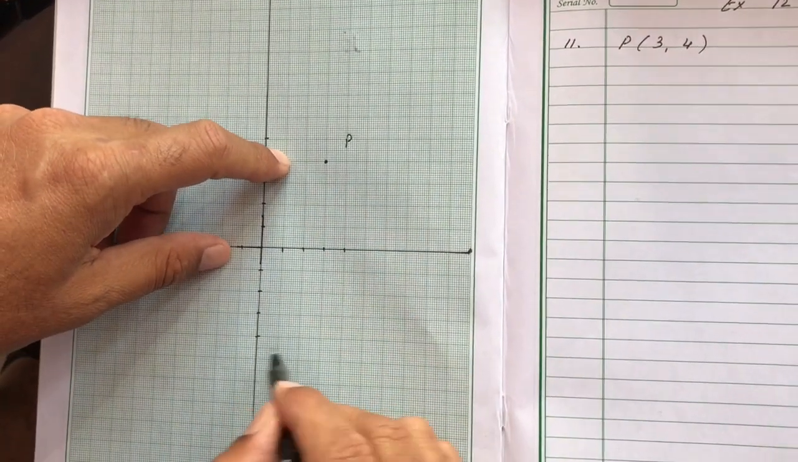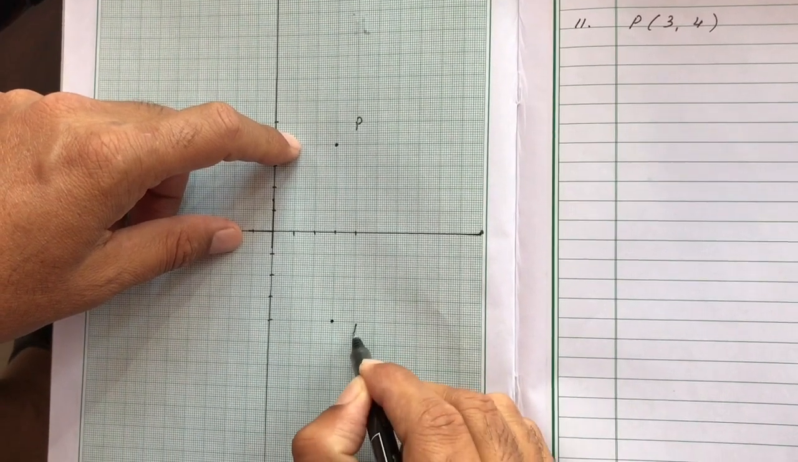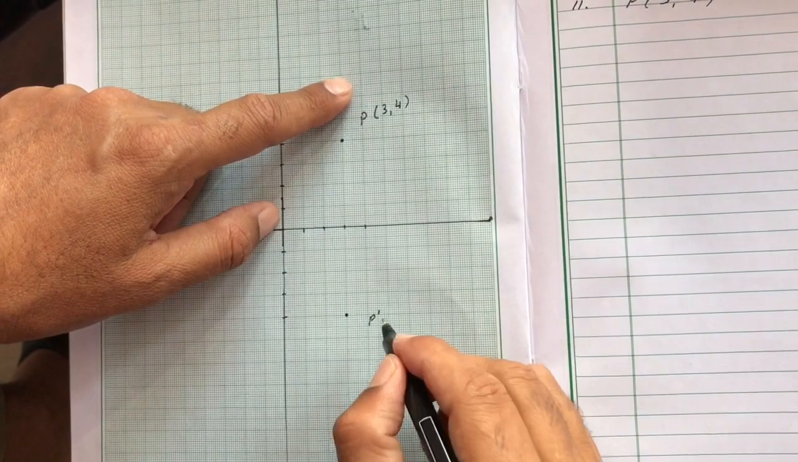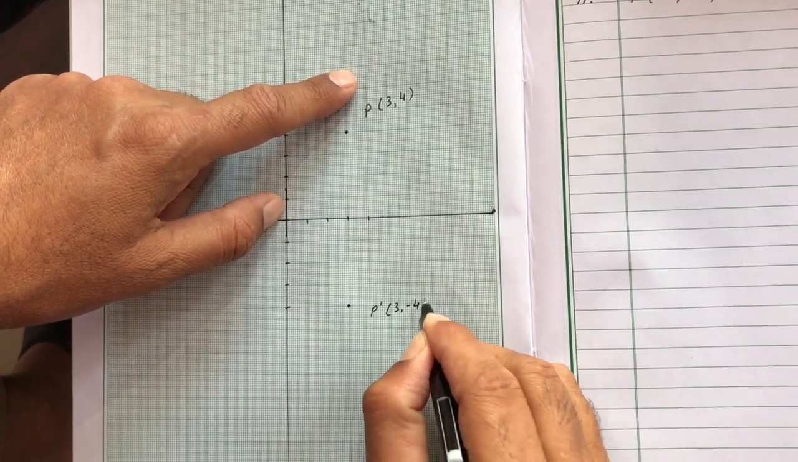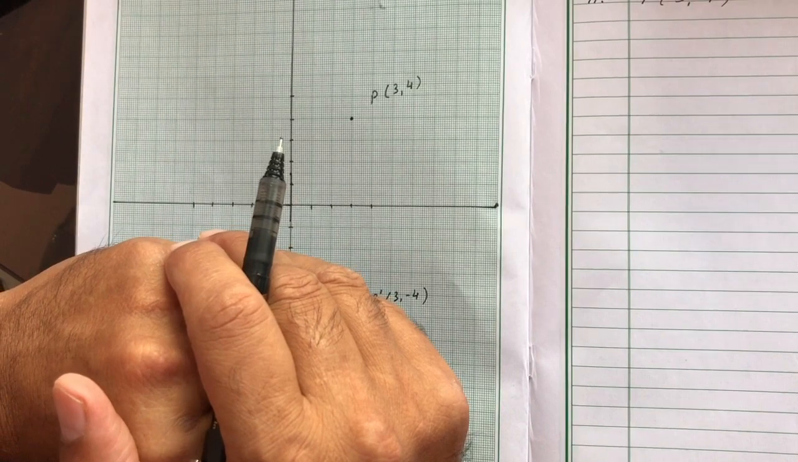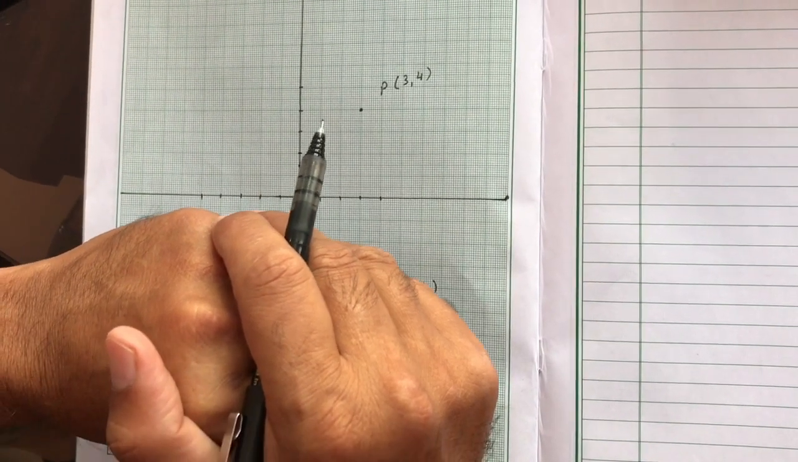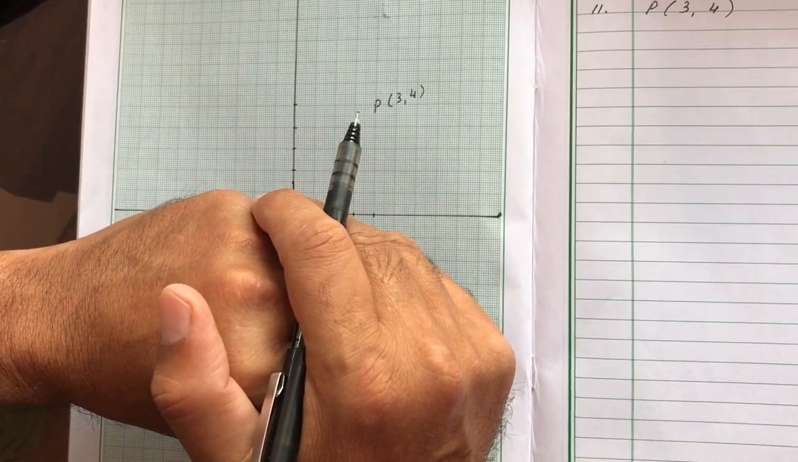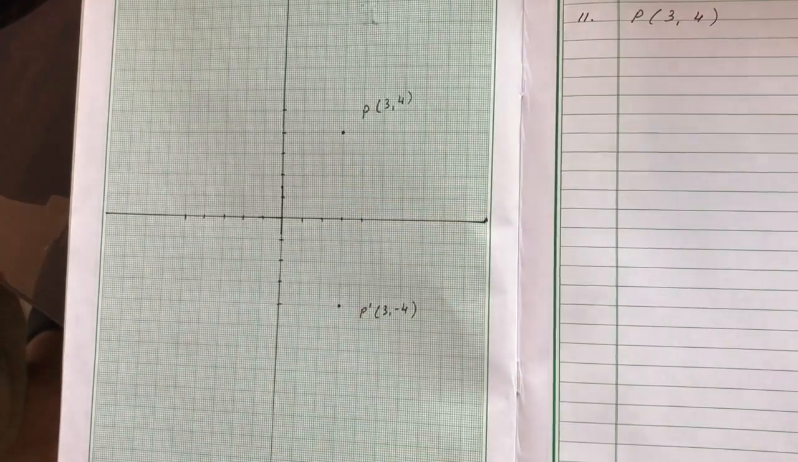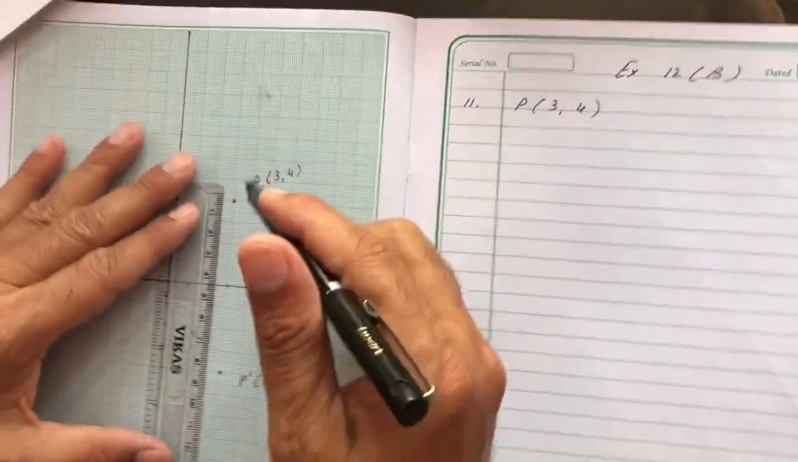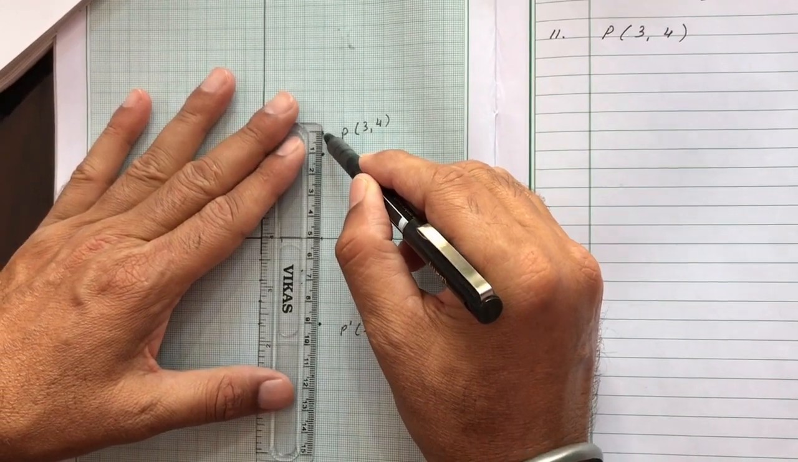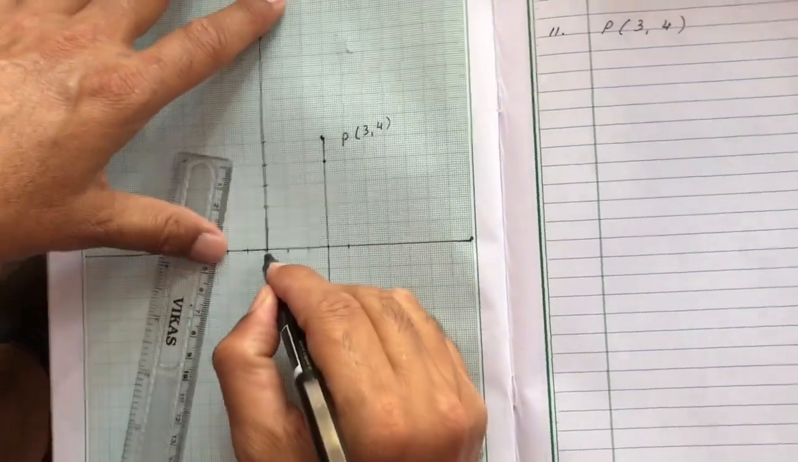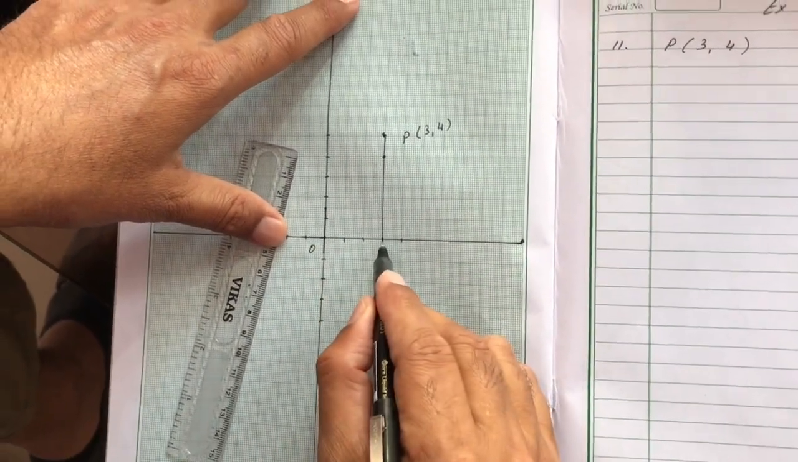So it will become (3, -4). This is P dash. This is (3, -4). And Q dash is the image of Q when reflected in the line PP dash. So I join P, draw this line, join P dash. Now this is point Q. Its image in this line is Q dash.